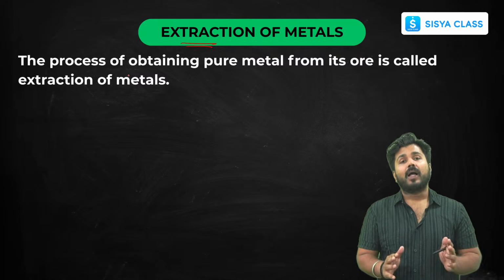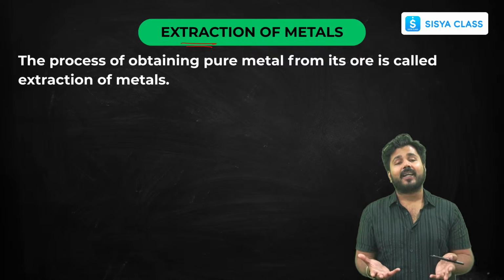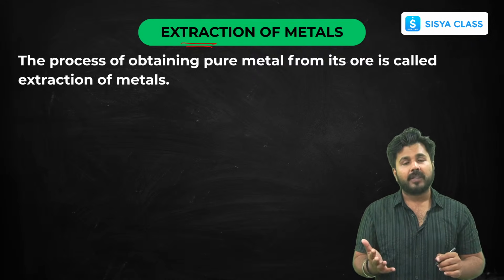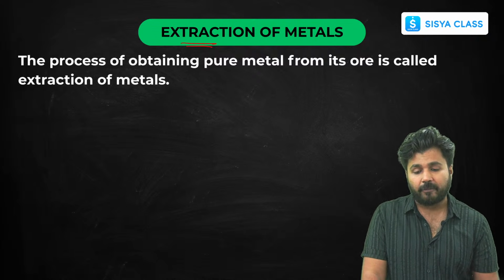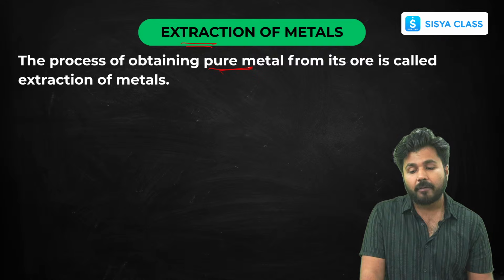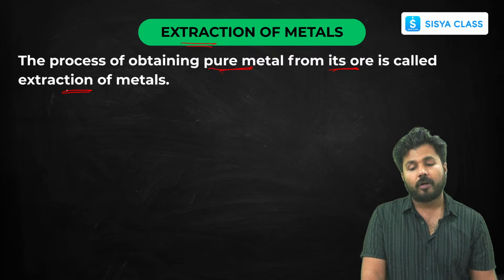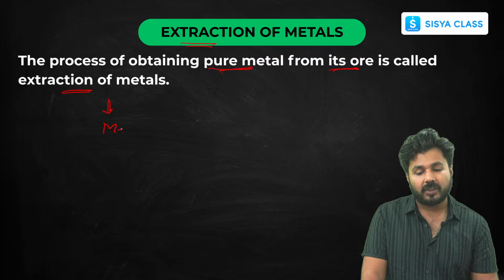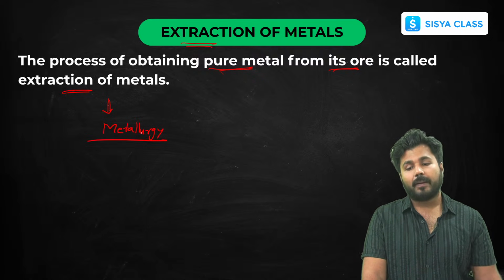I've already told you at the start of this chapter that there are some metals found inside the earth's crust. Some of the most reactive metals are found in the form of minerals and ores, and we have to extract pure metal out of them. They are not present in free state or in pure form. So obtaining pure metal from its ore, that means the useful mineral, is called extraction of metals. That part of chemistry is called metallurgy.